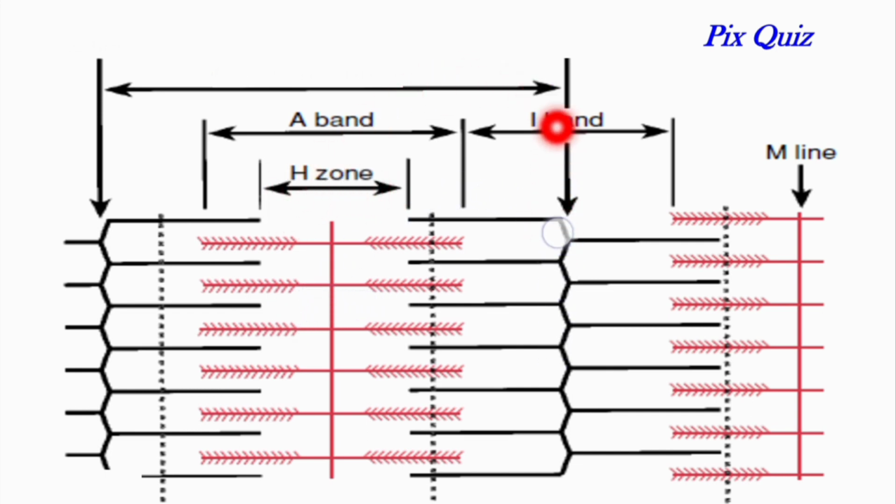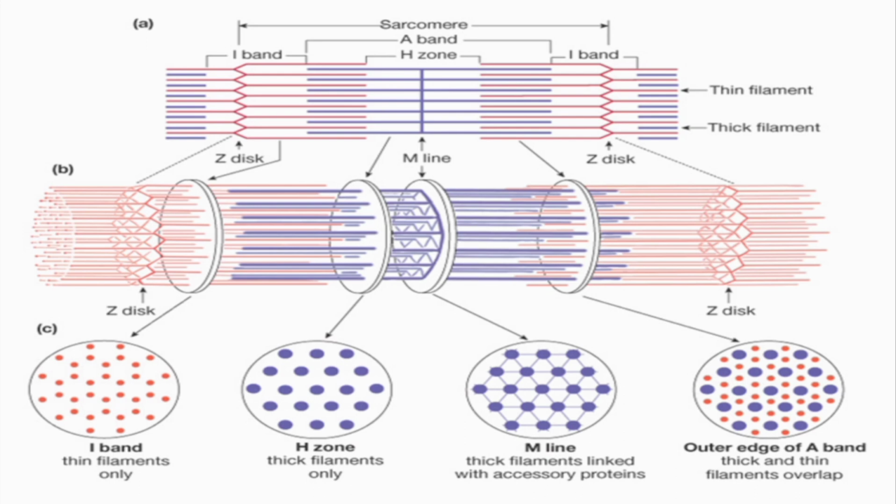And again the portion from this Z line to this Z line is one sarcomere. Okay, from here to here, this is one complete sarcomere, and it is the structural and functional unit of the skeletal muscle. Now, this is the three-dimensional view of the sarcomere. This is a Z disc, this is the other Z disc, this darker part is the A band. In the center of this A band is the H zone, and this is one half of the I band, and this is the other half of the I band. So, here you can see the three-dimensional arrangement of these light and dark bands.